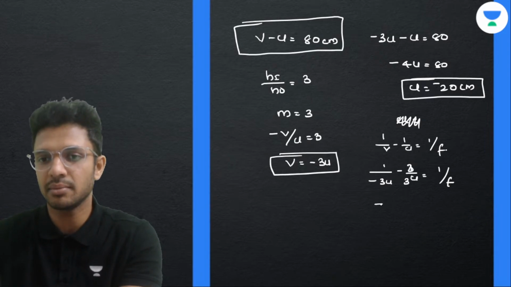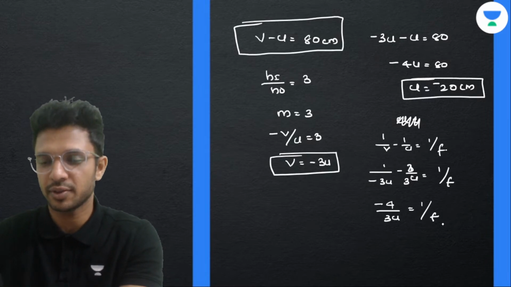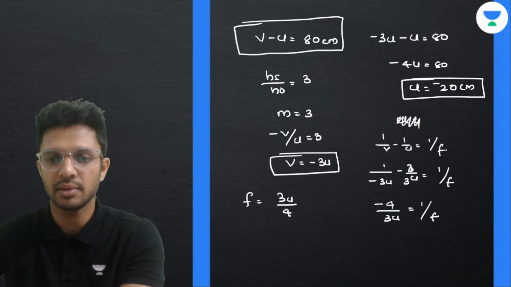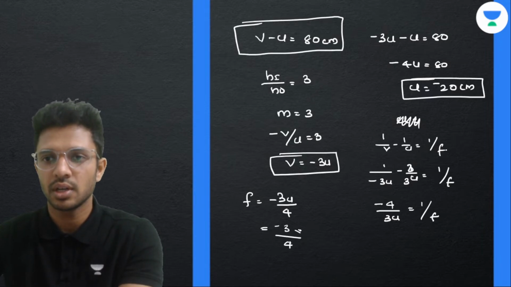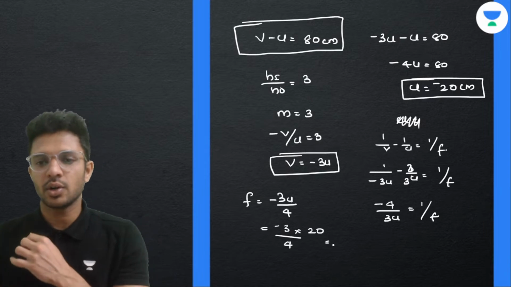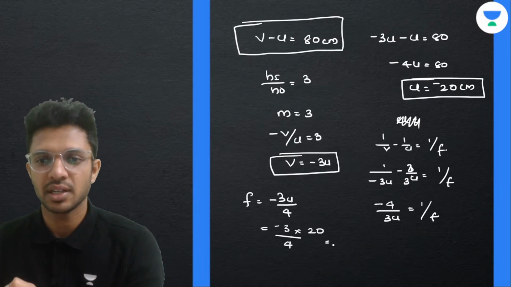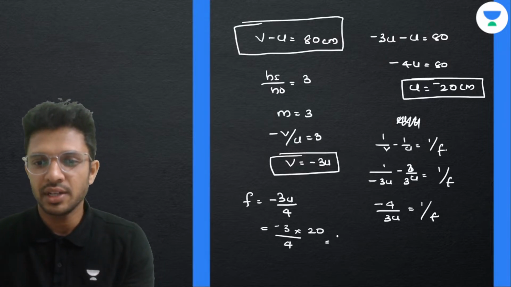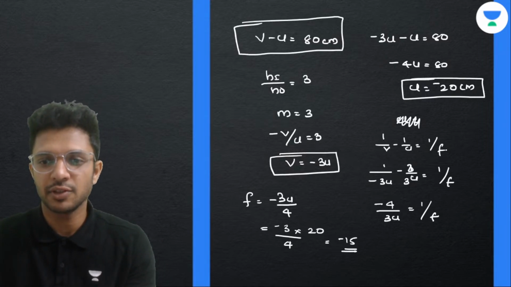Minus 1 minus 3, minus 4 by 3u is equal to 1 by f. Or taking the reciprocal, f is equal to 3u divided by 4 with a negative sign. Minus 3 by 4 into 20. So this will be coming around how much? 20 by 4, 5, 3 fives are minus 15.